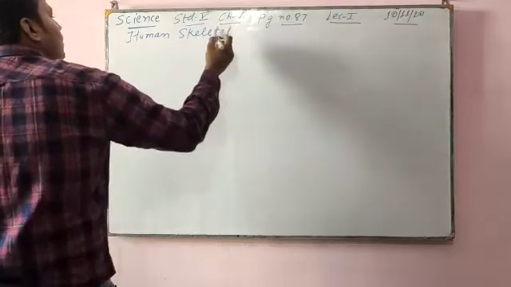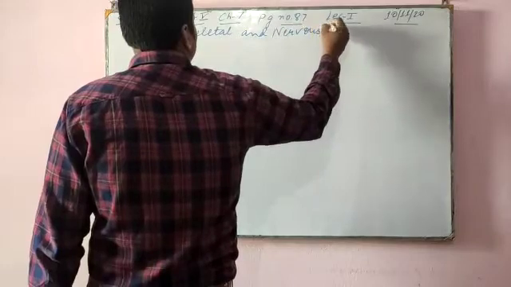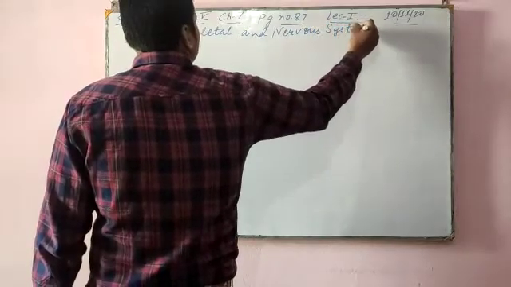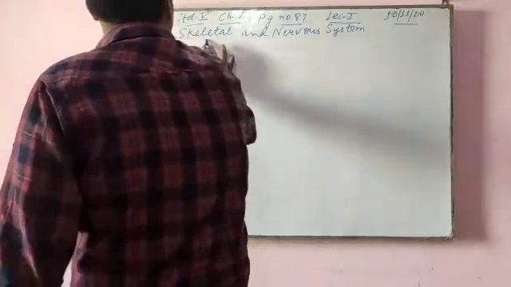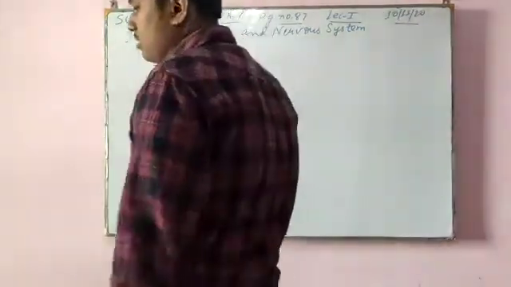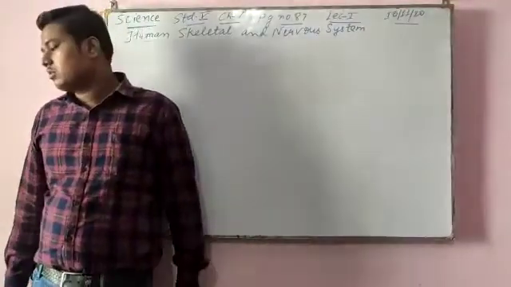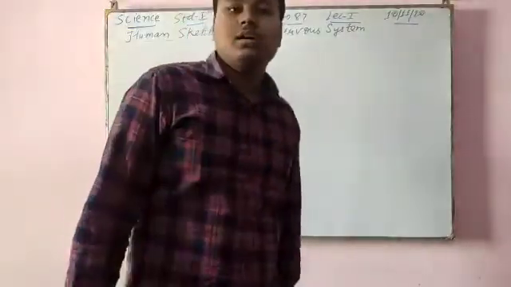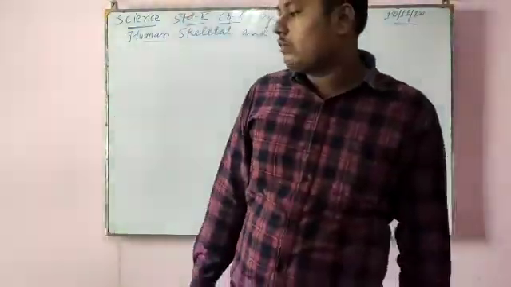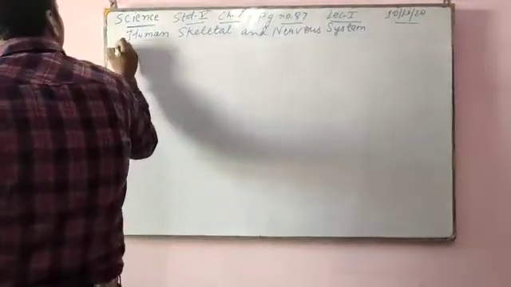I have started with the skeletal system. The skeletal system consists of a skull, rib cage, backbone, limbs, and girdle. I have taught you about the skull and the rib cage. Then I'm going to start the backbone.